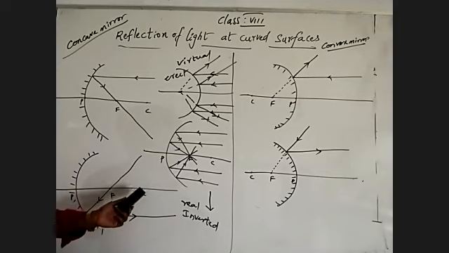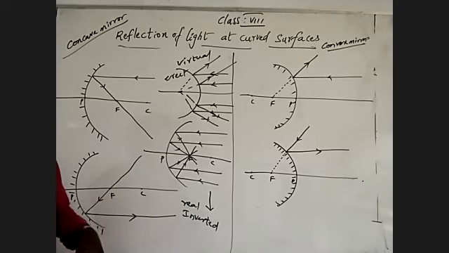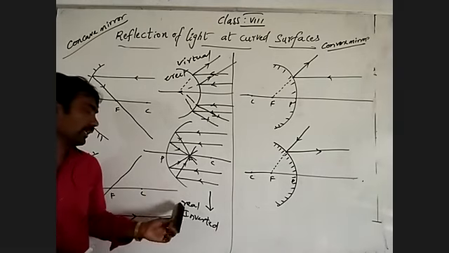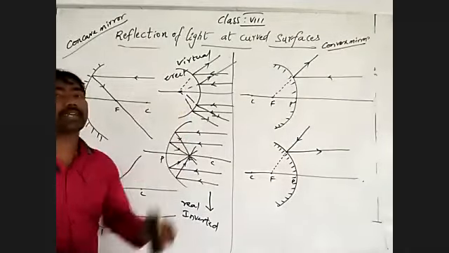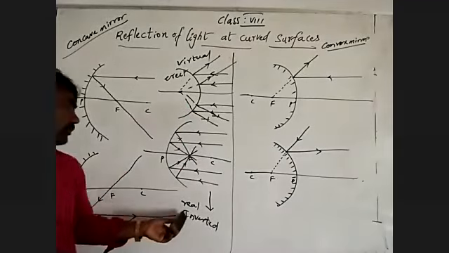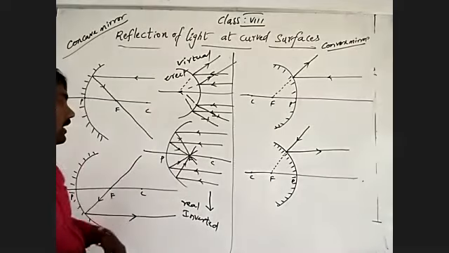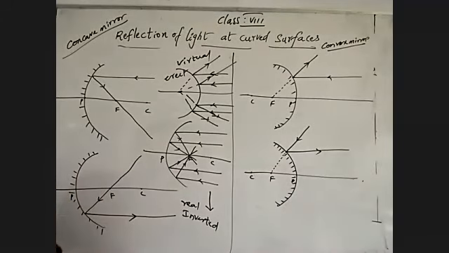Generally, a concave mirror will form both real and virtual images. In one situation it will form a virtual image; we'll discuss when that will be. Understand? This is general information we have to identify. Real will be inverted, virtual will be erect. A real image forms inverted, a virtual image forms erect.